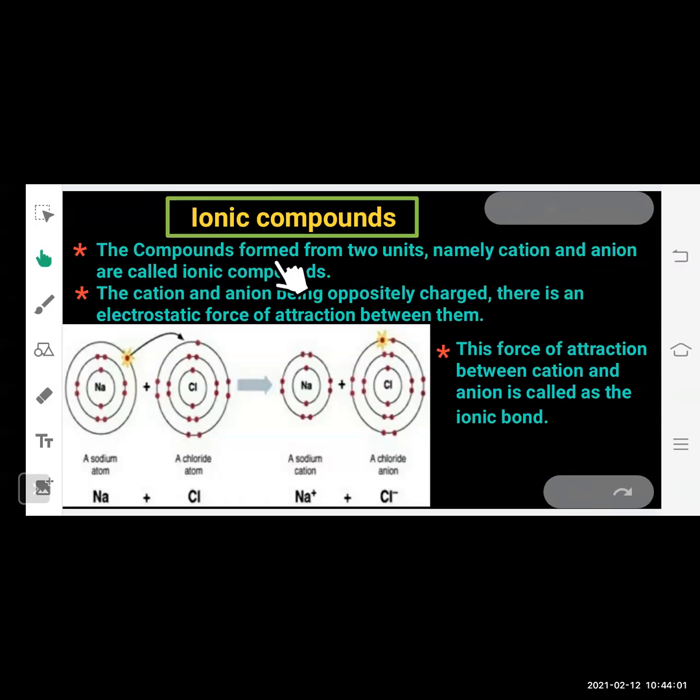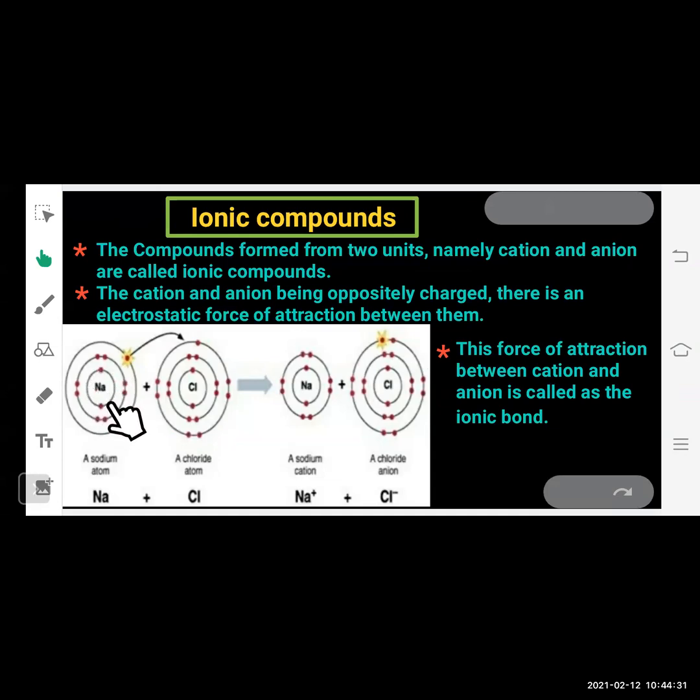The compounds formed from two units, namely cation and anion, are called ionic compounds. The cation and anion being oppositely charged, there is an electrostatic force of attraction between them. This force of attraction between cation and anion is called the ionic bond. As you can see here, we have taken an example of sodium atom and chlorine atom. Okay, so sodium atom, you can see the structure here.